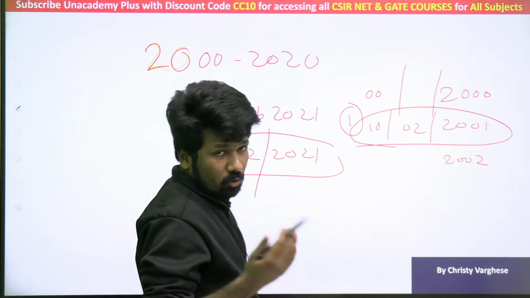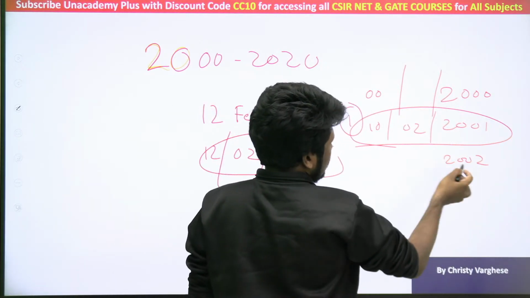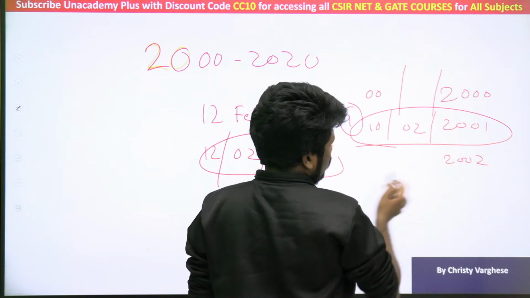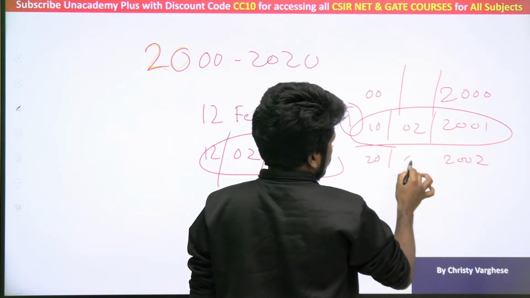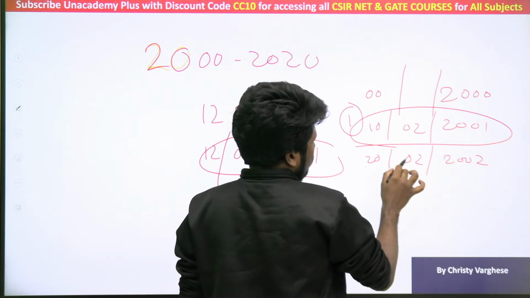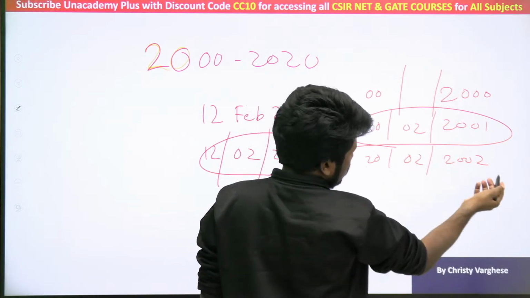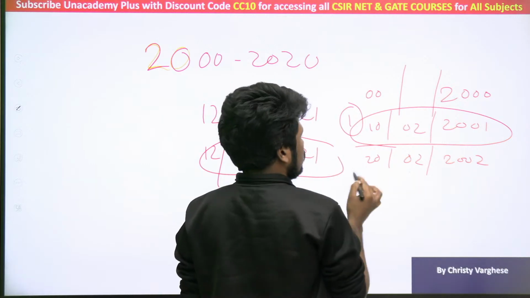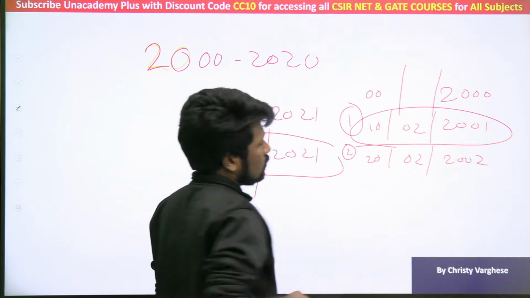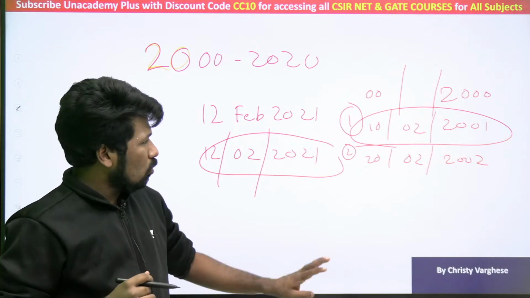For 2002, I don't know the answer options. Those of you who remember the answer options, mention them in the chat. 2002, is it possible? 20th February 2002. Yes, 2002 2002. When you read it in reverse also, it is 2002 2002. So that is also valid. Are you all understanding? But now comes the problem.